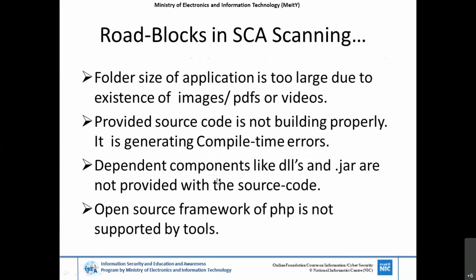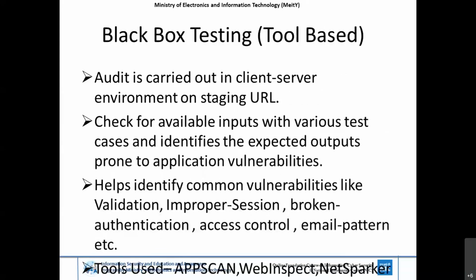Under black box testing, I would say the roadblocks are that we need a large number of source codes to be securely given to us, and there are multiple images and videos, which take more time. Under black box testing, we have to test multiple authentication systems, and there are also issues with SMS. In production, we can send SMS for payment and all this, but in the auditing phase, we cannot use the SMS mechanism directly, because if it generates a large number of SMSs, that may cause problems for the application owner.